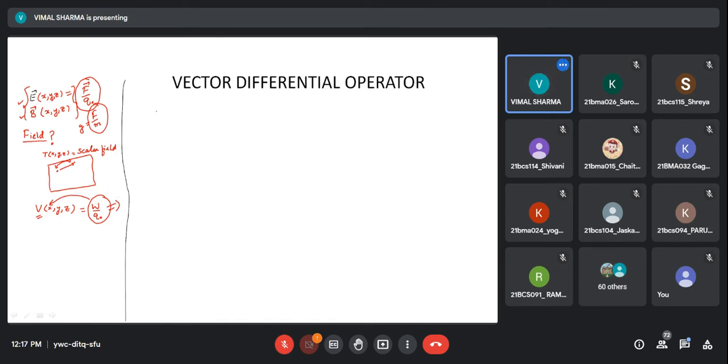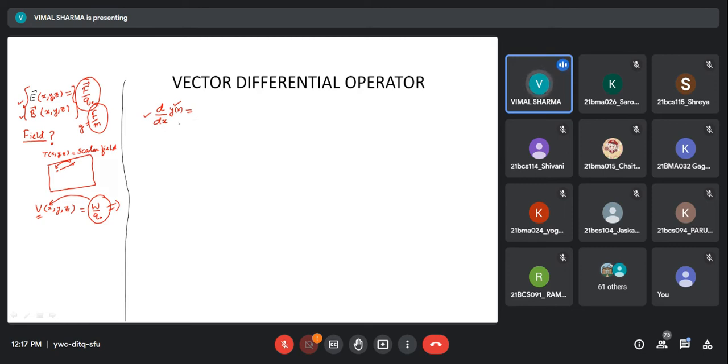So let me give you an idea about operator first. It is perhaps something we have discussed before. We know that d by dx has no physical significance, but it is a mathematical operator, and we operate with this operator. When we operate with this operator on any function of x, it will give you the change in that function with respect to x.